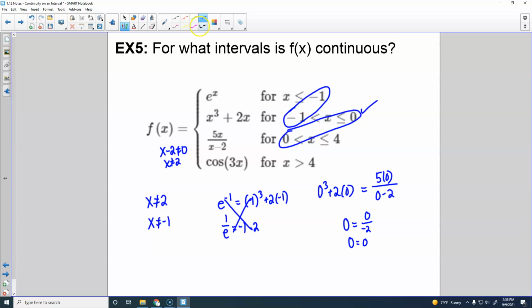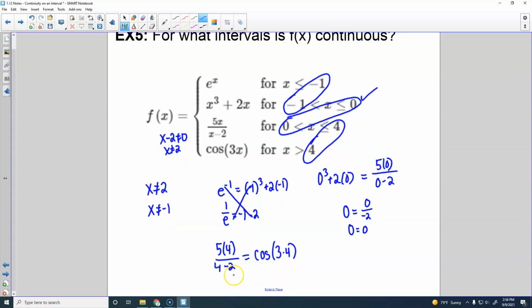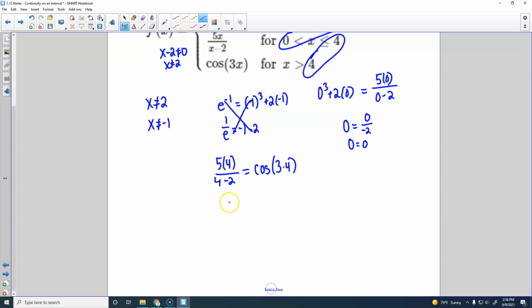And then the last thing we need to check is our 4. So we plug in 5 times 4 over 4 minus 2, and it needs to equal cosine of 3 times 4. So I got 20 divided by 2, which is 10. Cosine of 12?